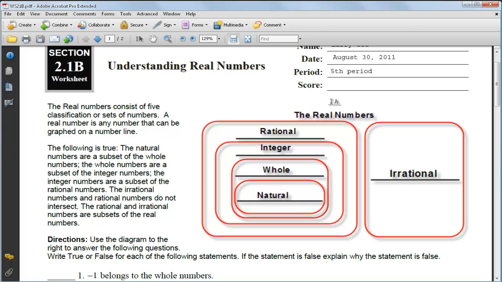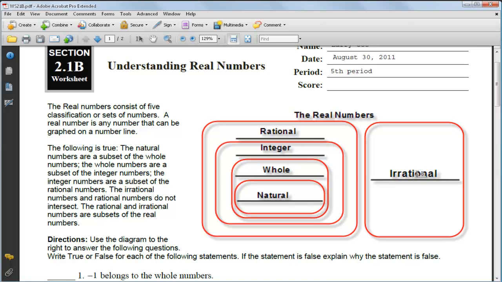It says the real numbers consist of 5 classifications, or sets of numbers. So you've got the reals, and you've got the rationals, which is the biggest set of the reals. Not really the biggest set, but we can think of it that way. Integers belong to the rationals, whole numbers belong to the integers, and the natural numbers belong to the whole. What you've got to remember is that if integers are a subset of the rationals, the whole numbers are a subset of the rationals, and if the natural numbers are a subset of the whole numbers, the natural numbers are also a subset of the integers and the rationals.